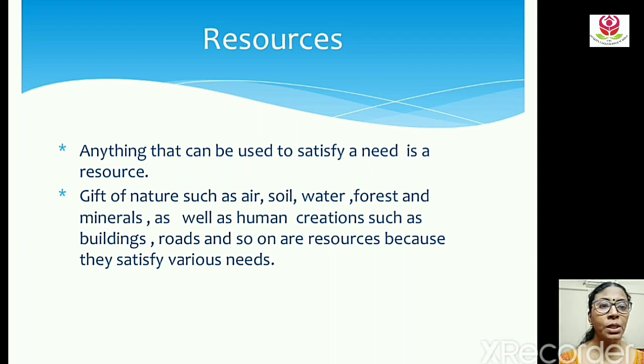Gifts of nature such as air, soil, water, forest and minerals, as well as human creations such as buildings, roads and so on, are resources because they satisfy various needs.